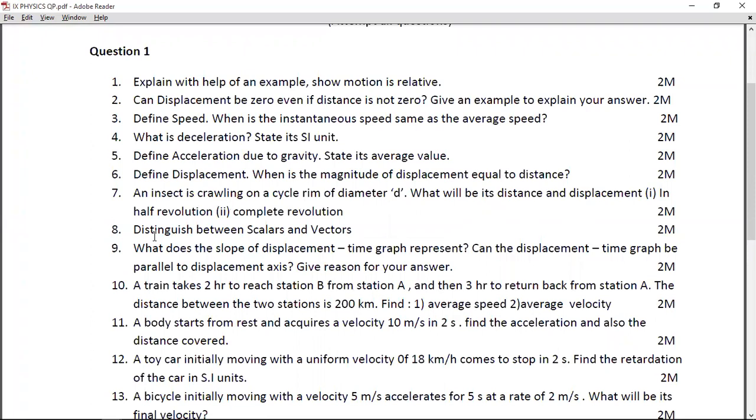Question number 10 is a numerical. So for a numerical, you need to have 2 things as discussed earlier. You need to have the formulas and correct substitution. And the second part is the correct calculation and answer with the correct unit. So if you've written the right formula and substituted correctly, you get 1 mark. If you have substituted the right formula and got the correct answer finally, then you get 1 more mark. So that is how you get 2 marks for numerical.